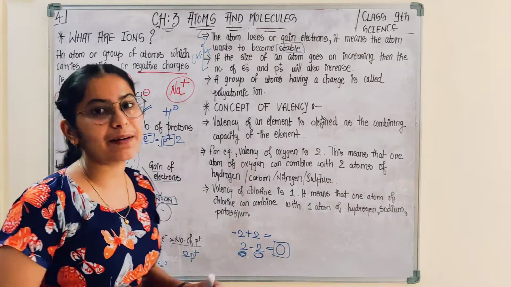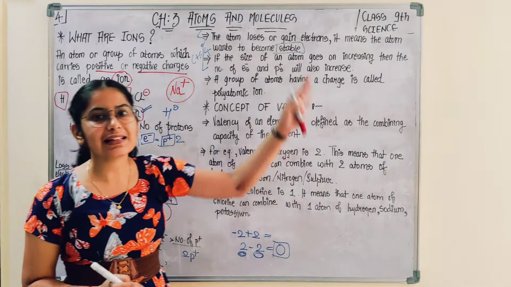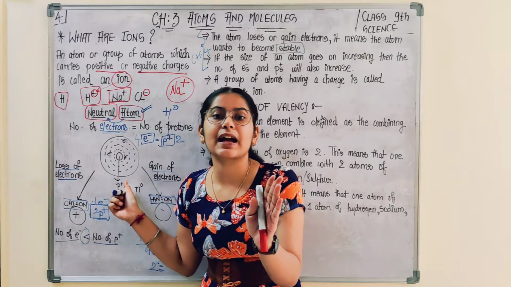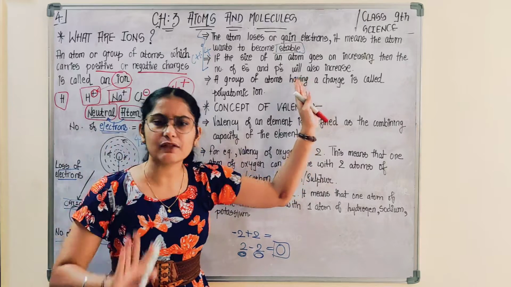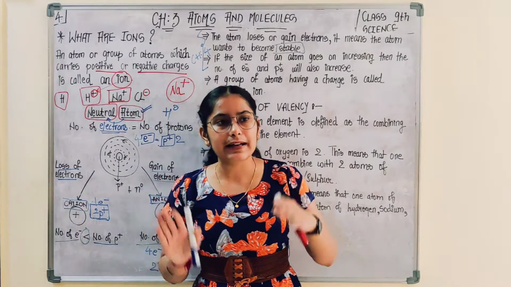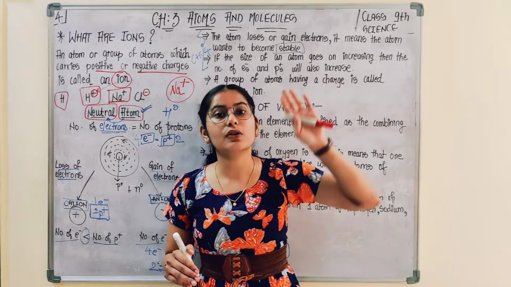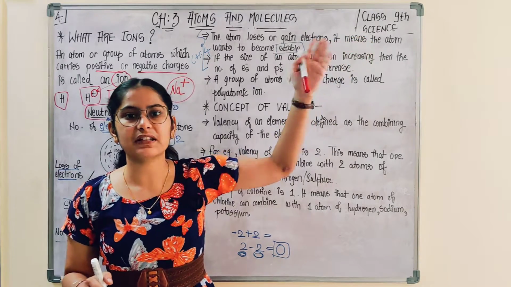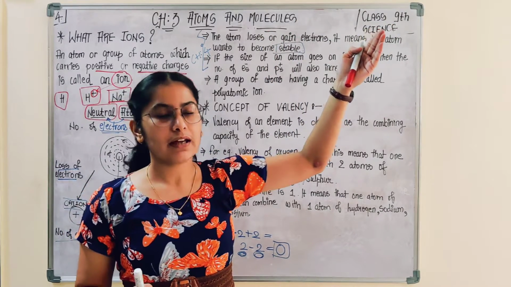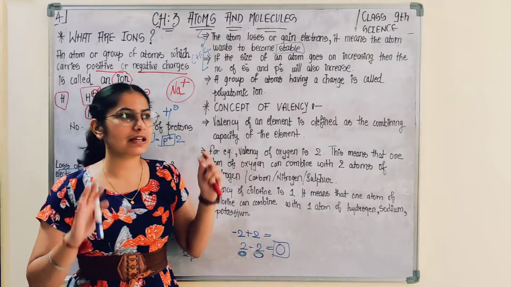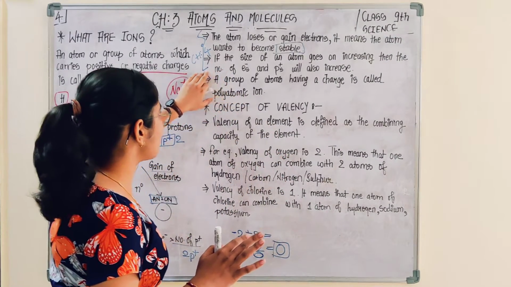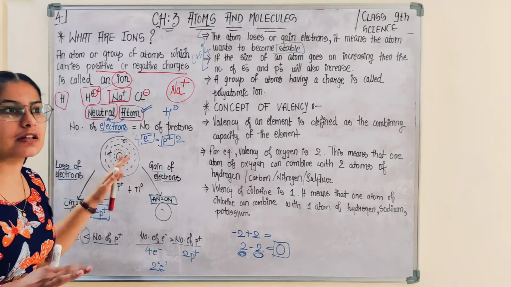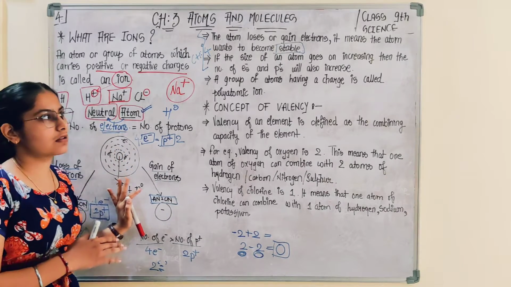If you are not able to grasp these points right now, do not worry. Be calm and try to understand the main concept regarding the ion. If you are not able to, leave it for now, reach chapter 4, and read there. If you are still not able to, then there is a need to worry. But since you have not reached chapter 4, keep calm, relax yourself, and focus on this major concept. The main concept to make you understand here is this, not these two.